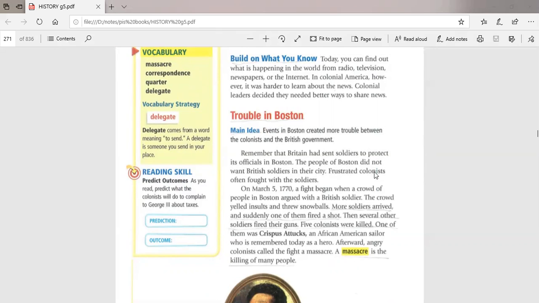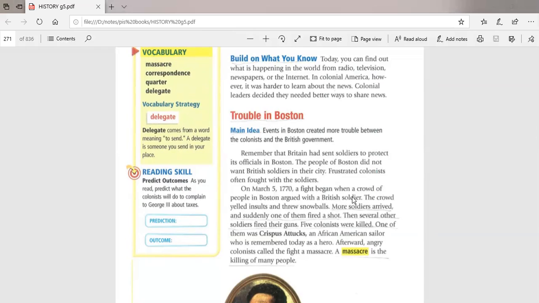The people of Boston didn't want the British soldiers in their city, and frustrated colonists often fought with the soldiers. Because they didn't want the officials who collect taxes, and also they didn't want the soldiers to be in the city in Boston, they all the time got into a conflict or a fight with the soldiers.